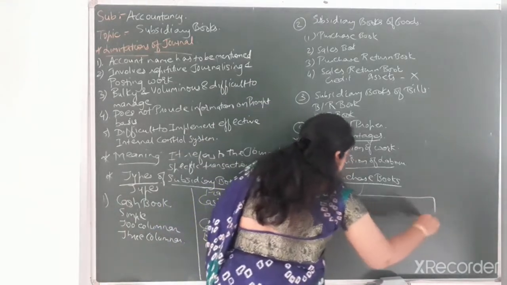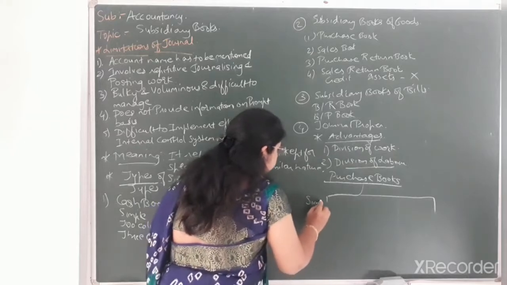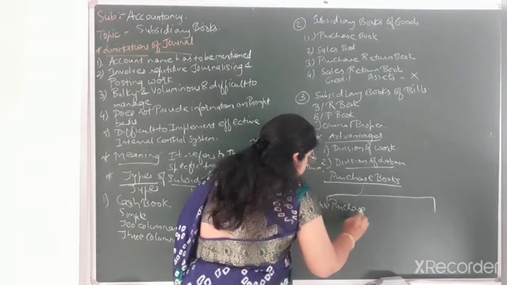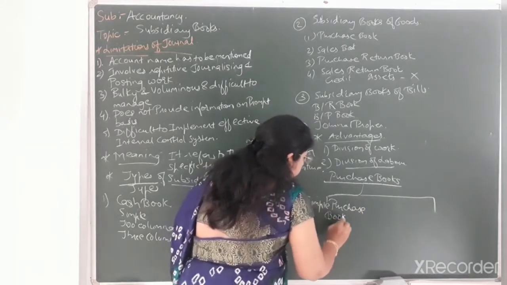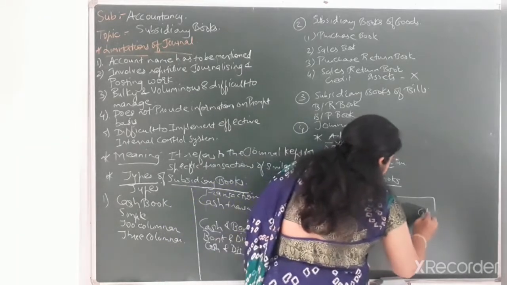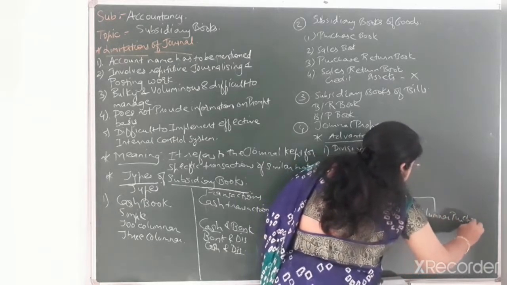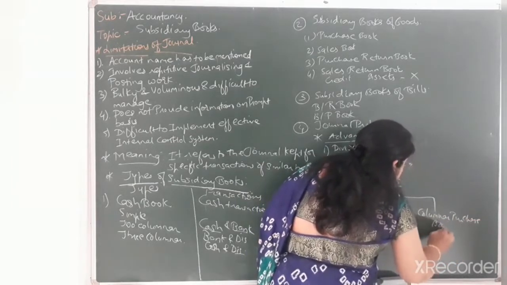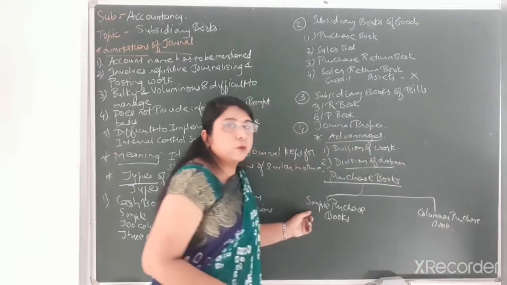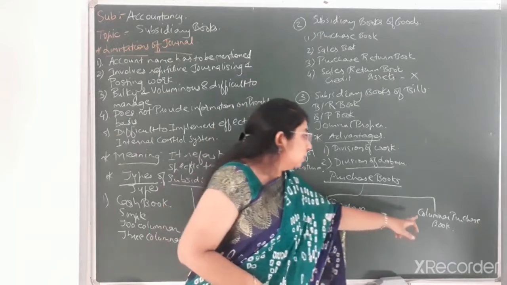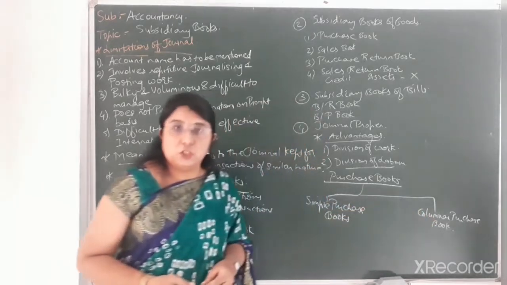The first one, that is simple purchase book, and the second one, that is columnar purchase book.